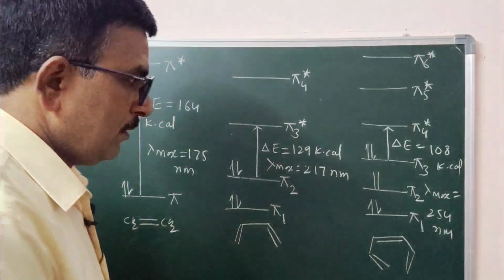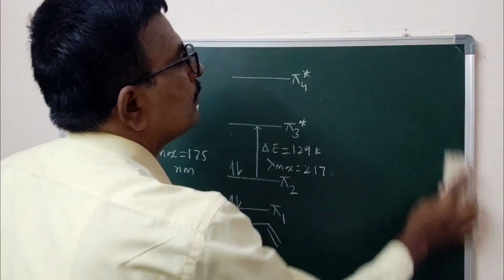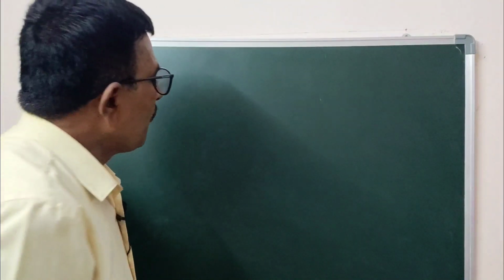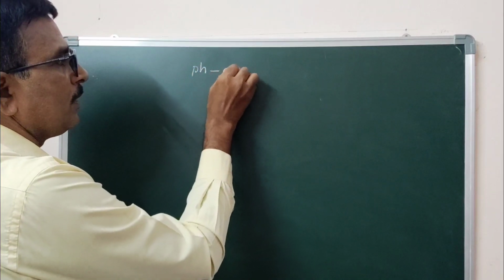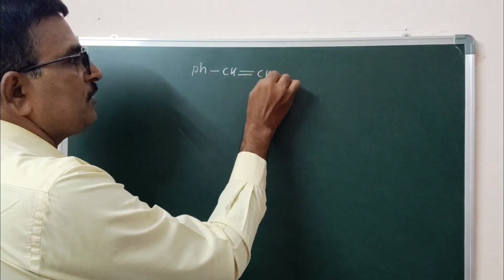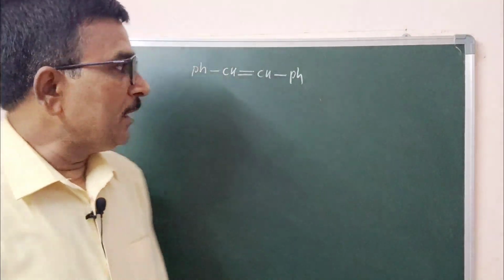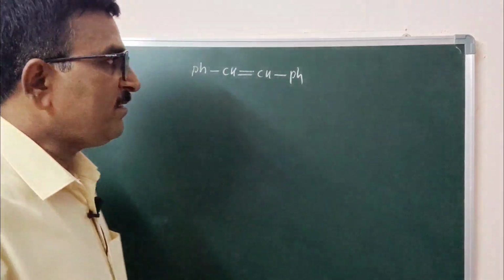For example, you take stilbene, Ph-CH=CH-Ph. Now in between the two phenyl rings there is one double bond. This is colorless.